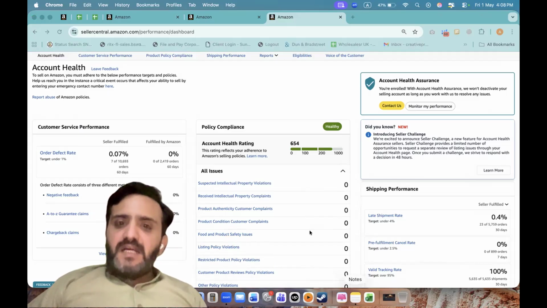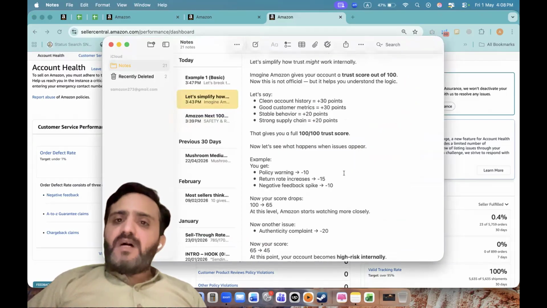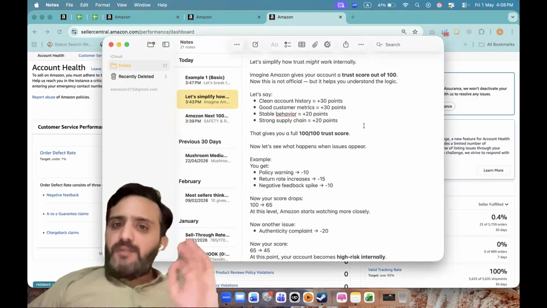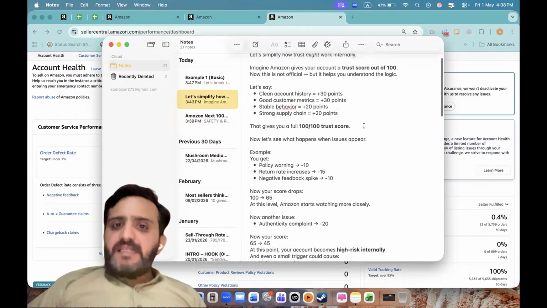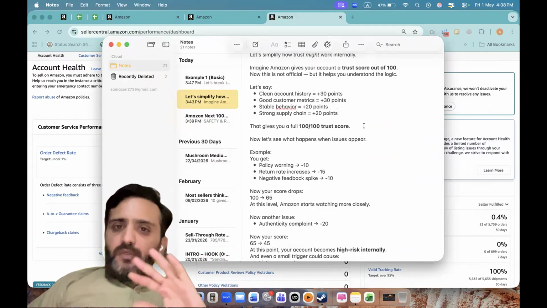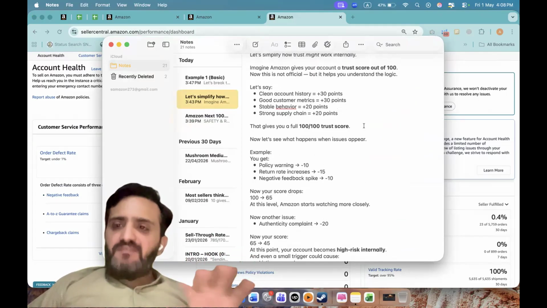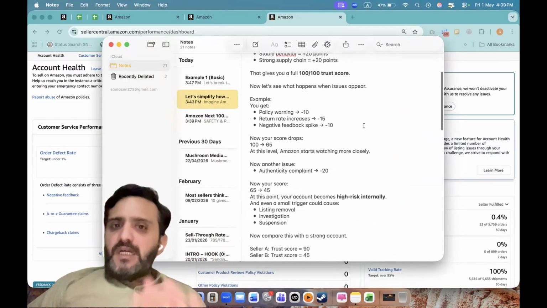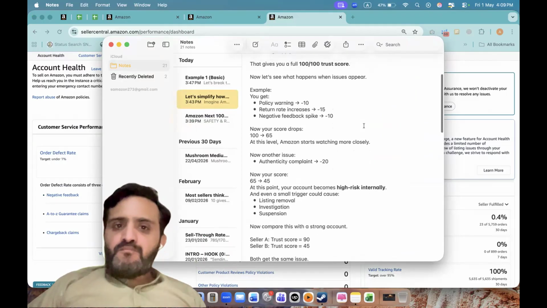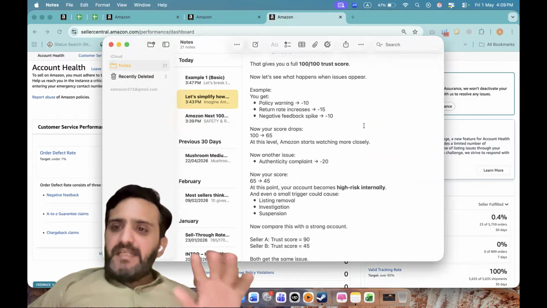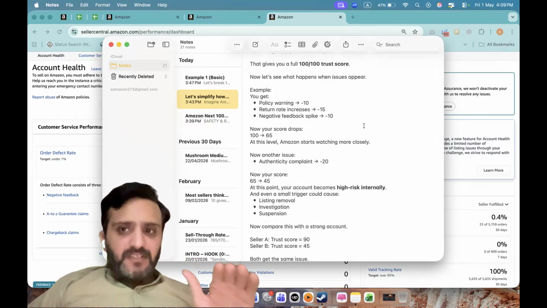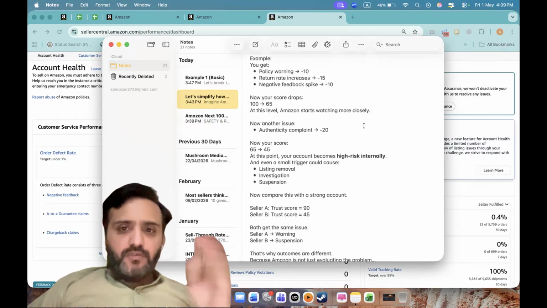So let's simplify how this trust might work internally. Imagine Amazon gives you a trust score of 100. Now, this is not official, but it helps you understand the logic. Let's say clean account history is 30 points, good customer metrics is 30 points, stable behavior 20 points, strong supply chain 20 points. So this is 100 out of 100, a full trust score. Now let's see what happens when issues appear. You get a policy warning, minus 10, return rate increases, minus 15, negative feedback spike, minus 10. Now your score drops from 100 to 65.